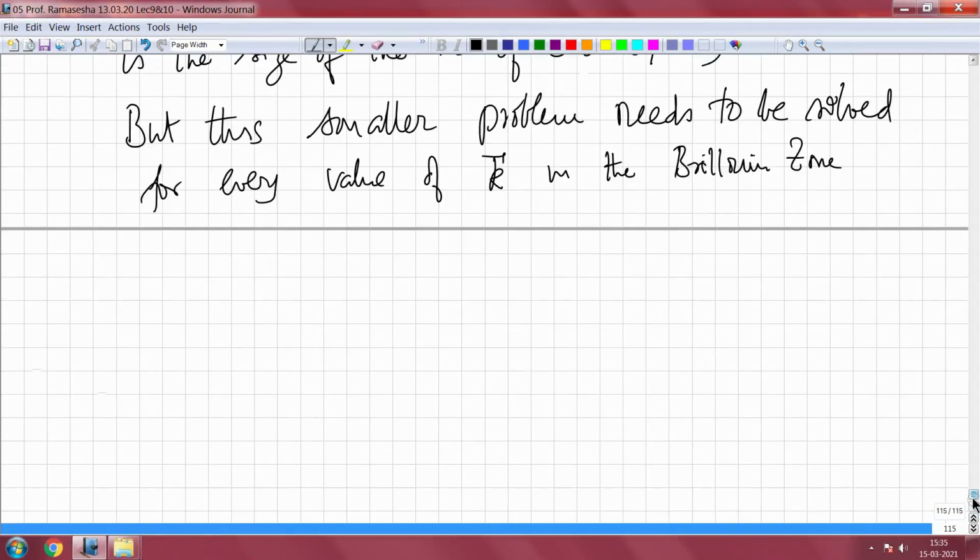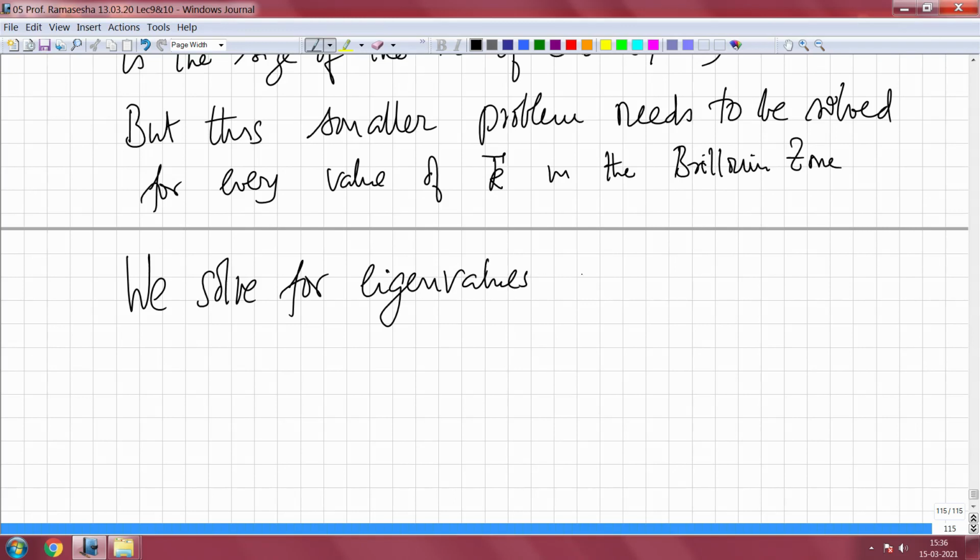Of course, if you are speaking theoretically, then the number of k points in the Brillouin zone is also infinite. But what we usually do is the following, that is we solve for eigenvalues at grid points in the Brillouin zone.